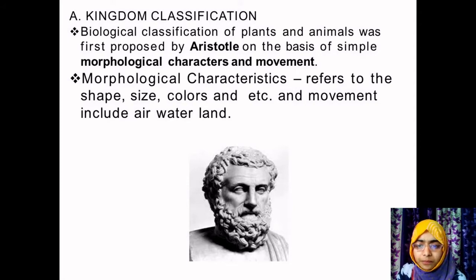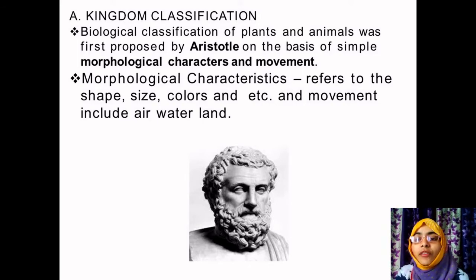I'll explain once again. Aristotle, who is the father of botany, classified the organisms based on their shape, size, color, or movement, that is, whether they move through air, water, or land. He classified organisms based on these characteristic features.